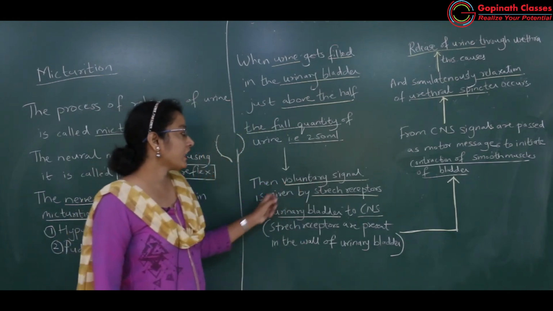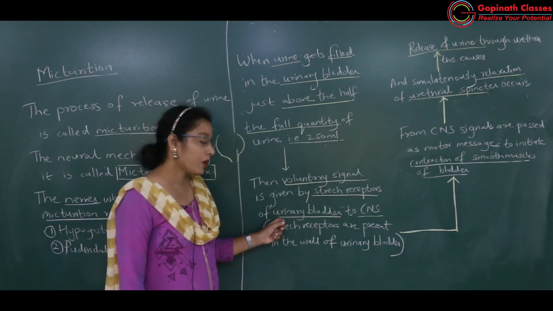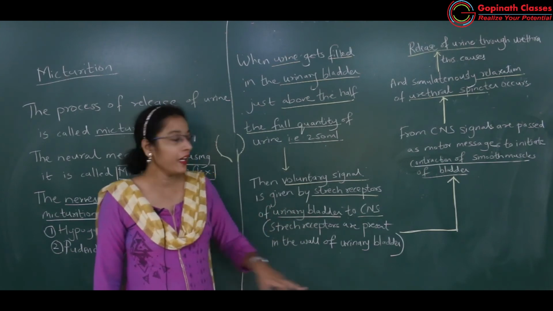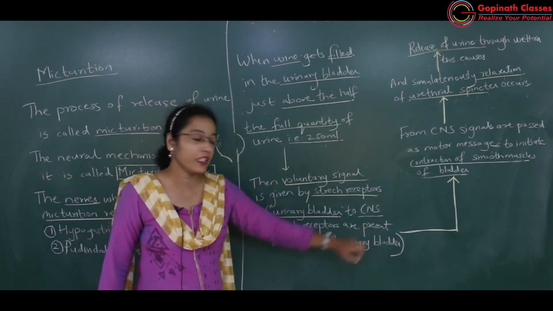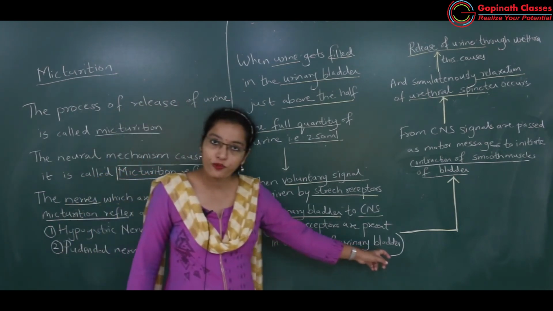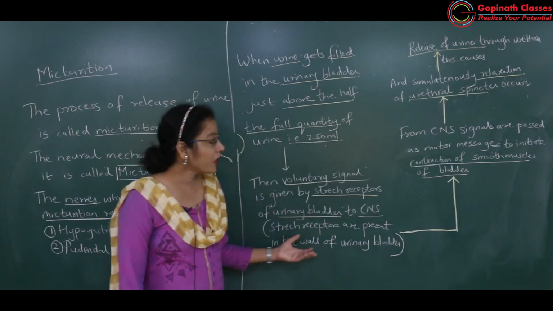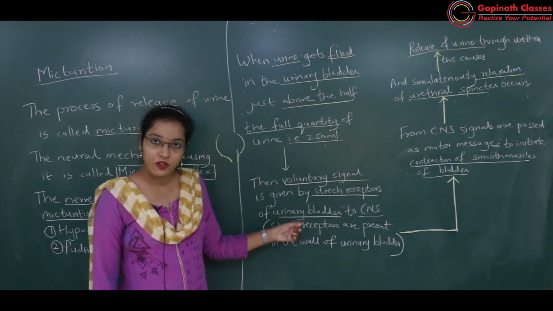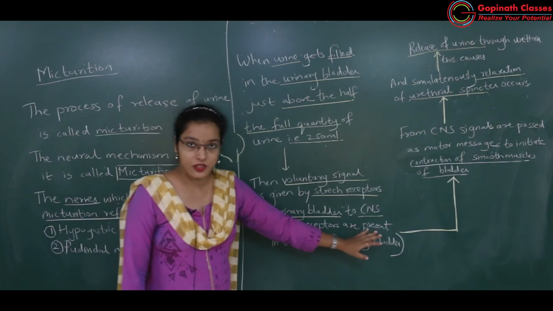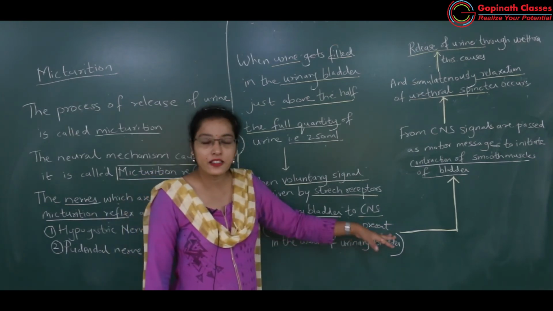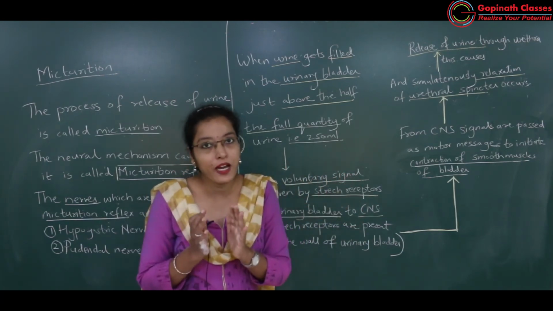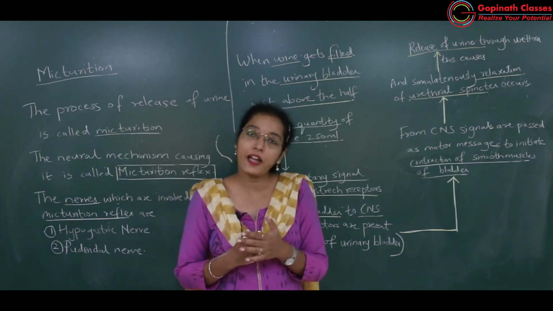Okay, so voluntary signal is given by the stretch receptors which are present in the wall of the urinary bladder, and this voluntary signal is passed to CNS, that is central nervous system. Okay, these stretch receptors are present in the wall of the urinary bladder. Okay, so what is going to happen? The nerves will be passing the message towards the central nervous system. So central nervous system will analyze that, अरे क्या message आया है. So उसको समझ में आता है कि urinary bladder is getting filled up with the urine and it has reached